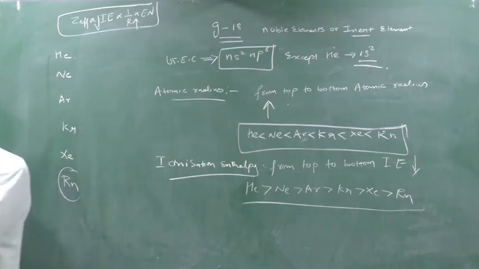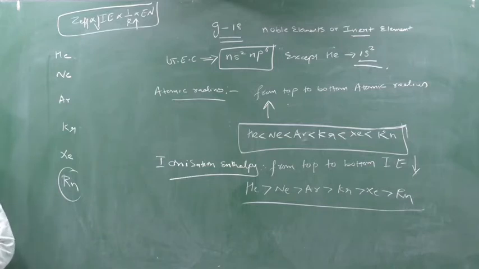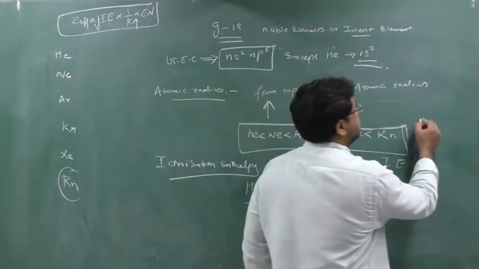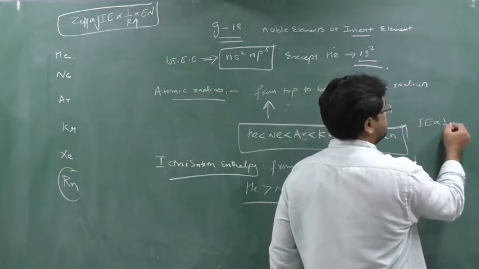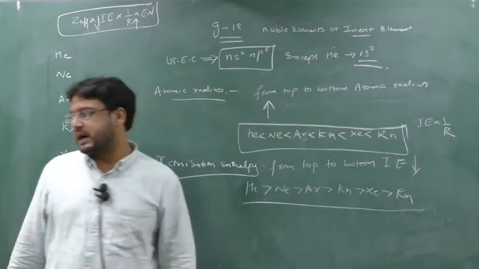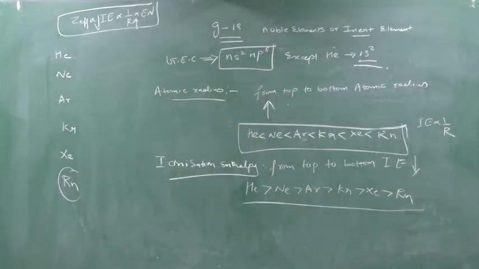Ionization enthalpy is the energy to remove an electron from a gaseous atom. As we move down the group, radius increases, whereas IE is inversely proportional to R. Write down, whereas IE, in this symbolic form, is inversely proportional to R.